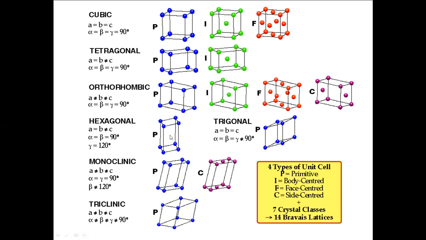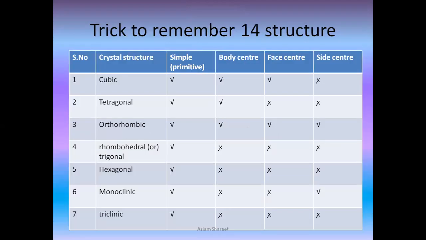Then hexagonal will have only primitive, trigonal will have primitive, and monoclinic, as said, the second last one, will have two structures: primitive and the end center or side center. The last one, triclinic. So let us see how we are going to make a trick to remember 3, 2, 4. So this is 3. As you can see, the 3 are marked, take the 1, and the last, end or side center, are the crossed ones. Second one, 2.